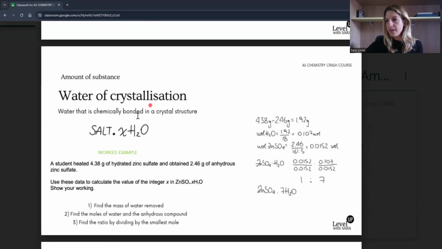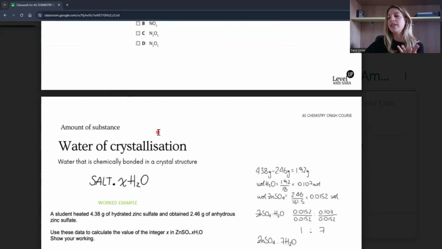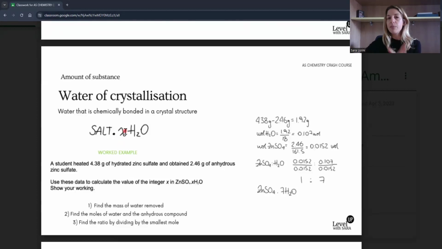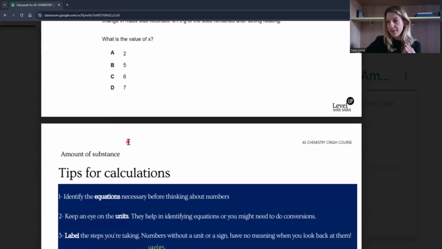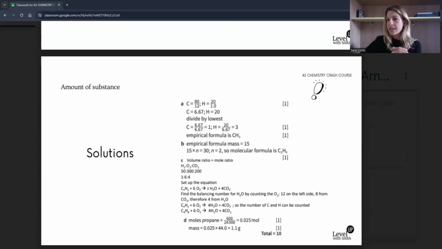Water of crystallization is a very common second part of the calculation in back titrations. At the end, the calculation is very similar to the empirical formula. At some point, you're going to have to find the ratio. So think about that when you interpret the question. And I think that is it for the amount of substance.